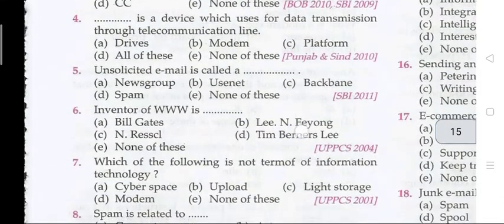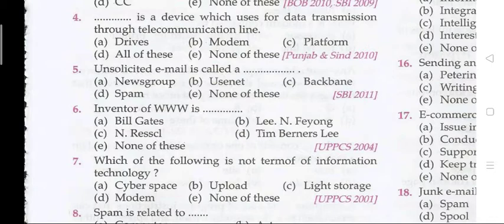Question fourth: dash is a device which is used for data transmission through the telecommunications line. The right answer is option four, that is modem. Modem is a device which is used for data transmission through the telecommunications line. Question number 5: unsolicited emails are called a... The right answer is D, that is spam. Unsolicited email is called spam.